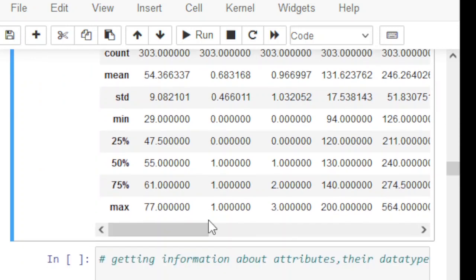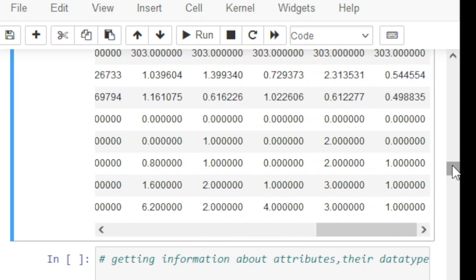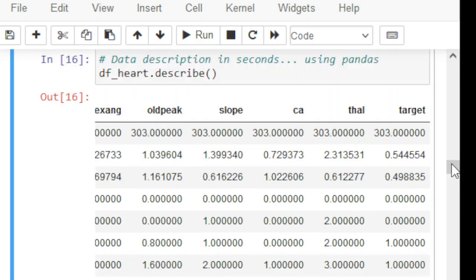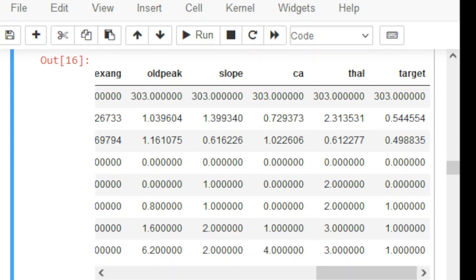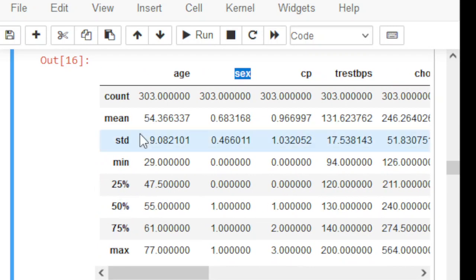If I move the record up to the last one, if you look at this, these are the different variables, my target, etc. Now, what are the statistical features? Count: the total number of records is 303, because there are no null values. We will look at the null values and how to remove them if there are any. Then the mean of age is 54, then sex, CP, etc. Standard deviation, minimum value, 25 percentile, 50 percentile, 75 percentile, and maximum.